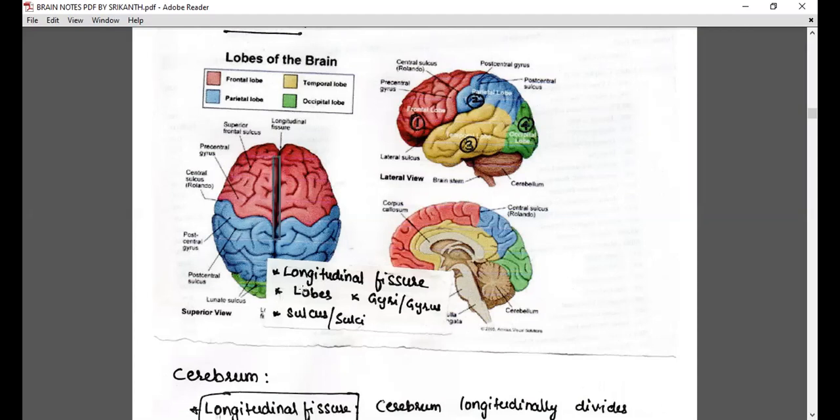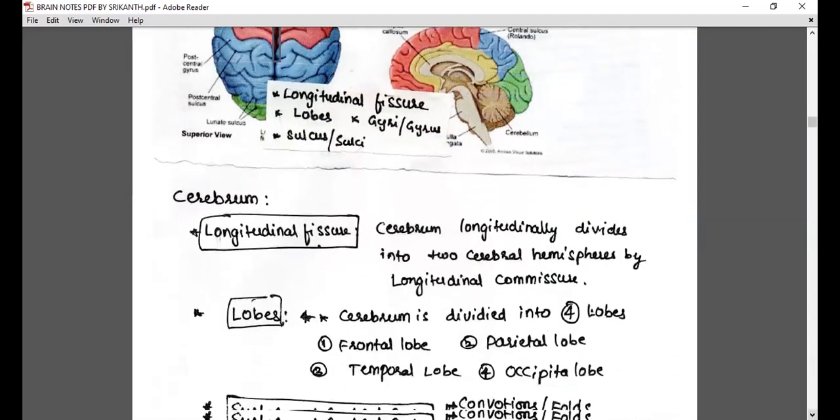Next, lobes. What about lobes? Each cerebral hemisphere has frontal, parietal, temporal, and occipital lobes. Next, gyri: the folds on the cerebral hemisphere. The grooves are called sulci. Deeper grooves are called fissures. That you should understand. So that was given in the form of theory.